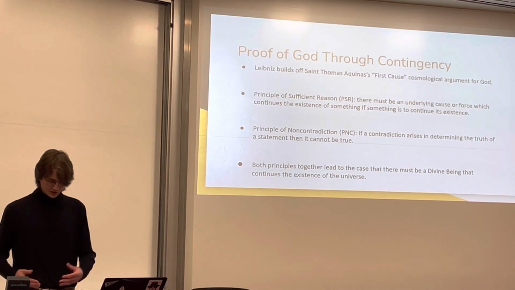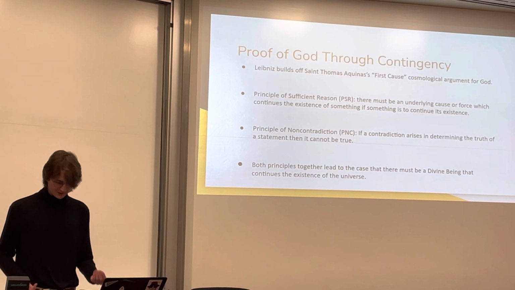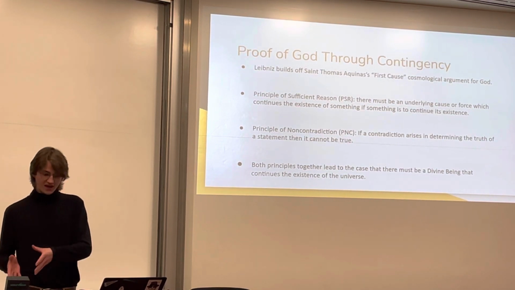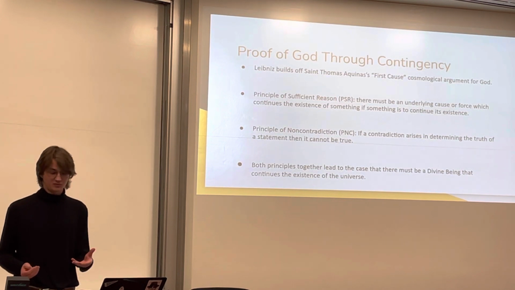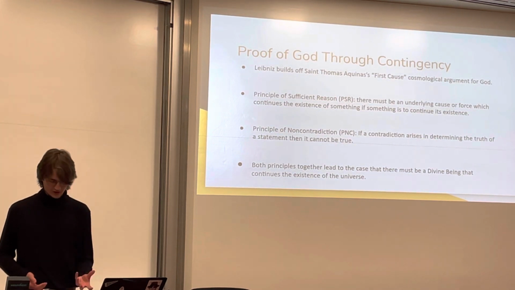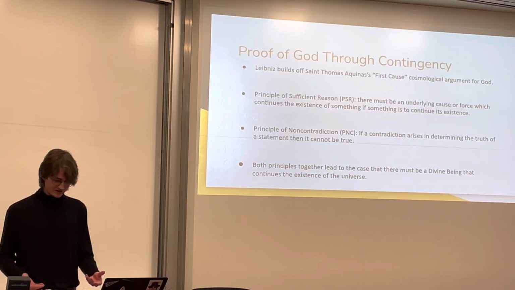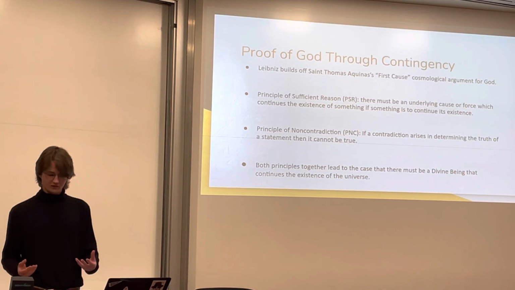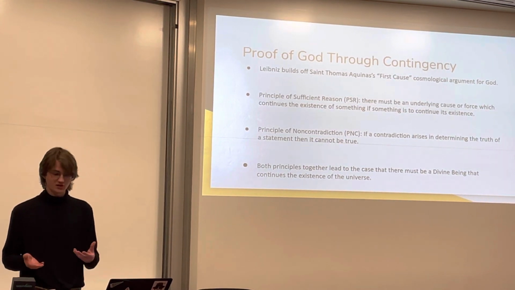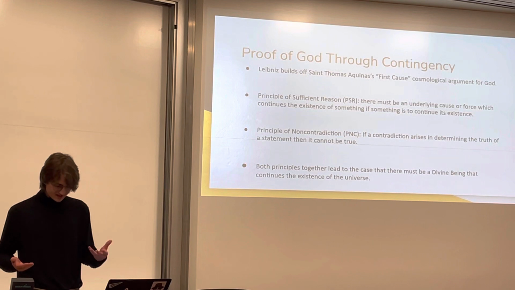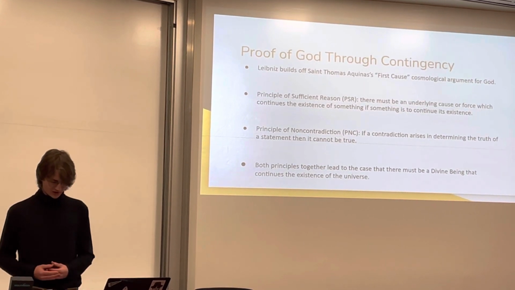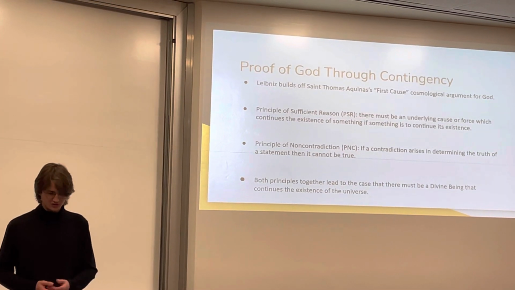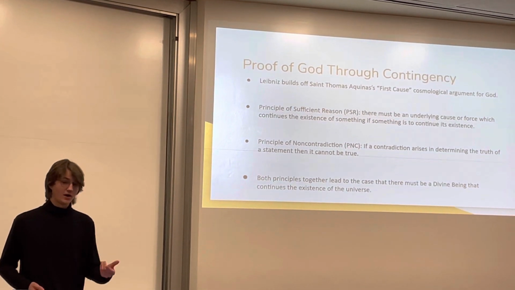A simple example: if you imagine a cannon shoots a cannonball, what continues its force expressed in the air is the cannon. If there is not enough force expressed onto the cannonball, it will fall to the ground. This can be taken to mean, in this analogy, that things will begin to disappear and there will be no universe if there is nothing to continue the existence of the universe. The PNC states that if a contradiction arises in determining the truth of a statement, then the statement cannot be true. In formal terms, there cannot be X and non-X at the same time.